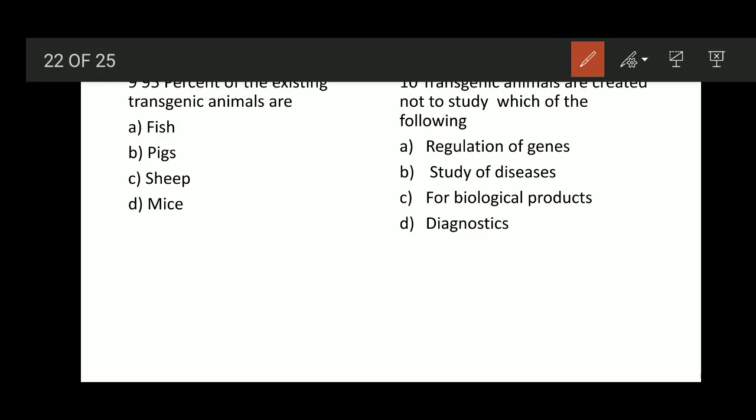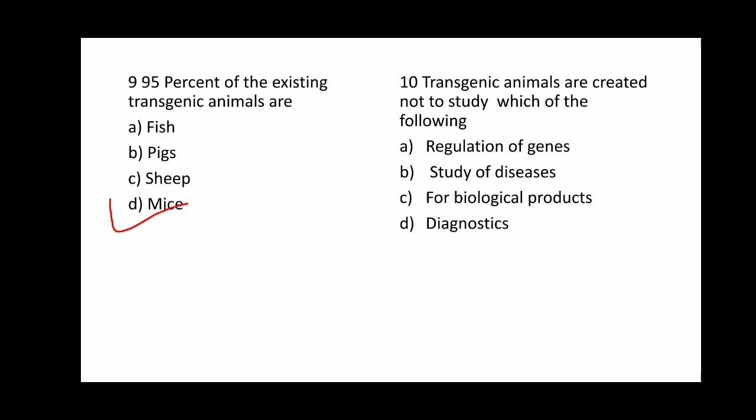The transgenic mice are the large variety of the transgenic animals present, because the mice have tissues and organs that are similar to those of human beings, and they can express the genes that are expressed in the human body. That is the reason transgenic mice are preferred for the various applications related to human beings. So option D, mice, is the right option. Moving on to question number 10.